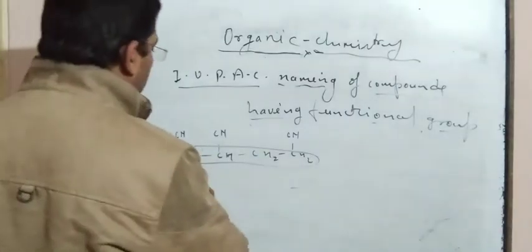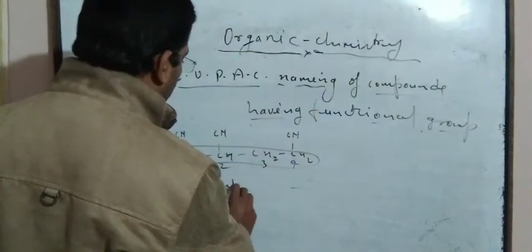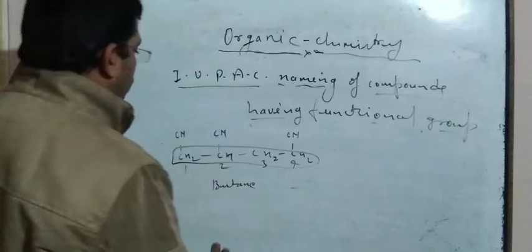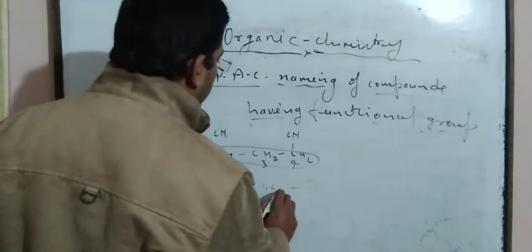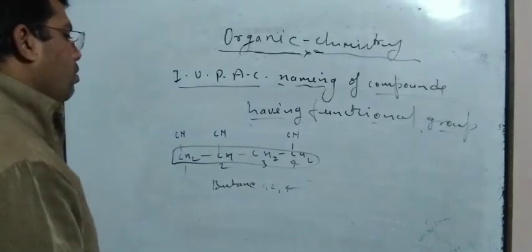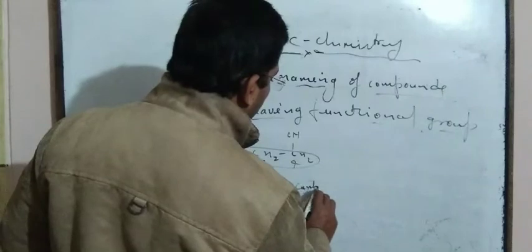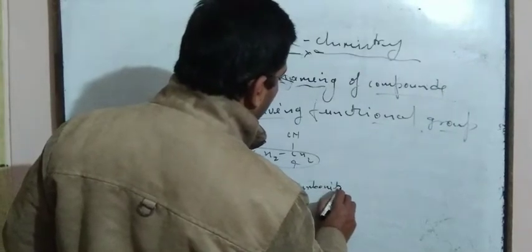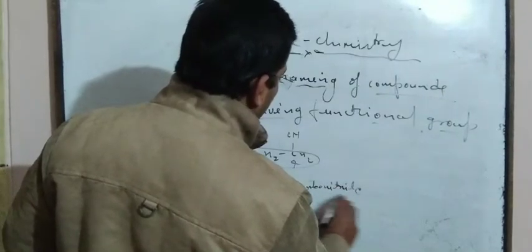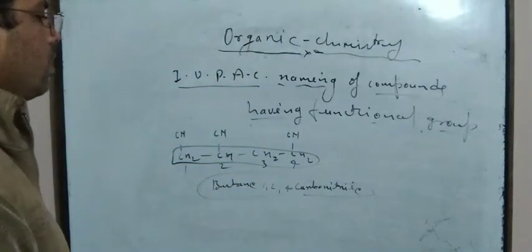It is written as 1, 2, 3, 4, butane 1, 2, 4 carbonitrile.